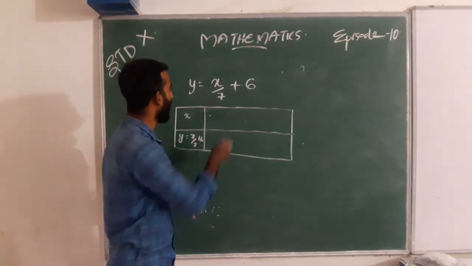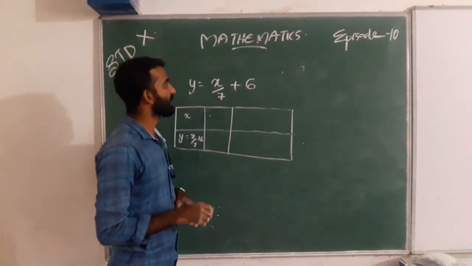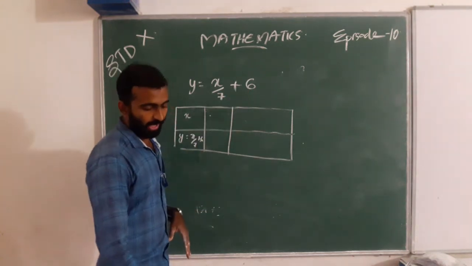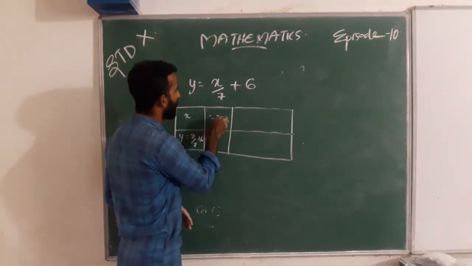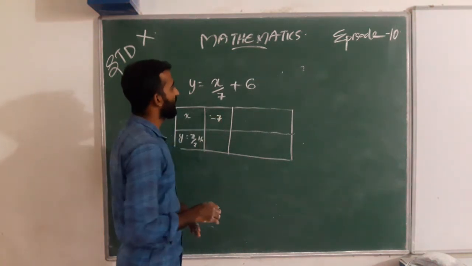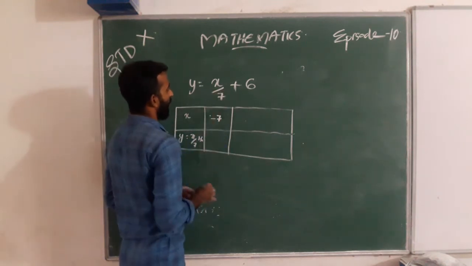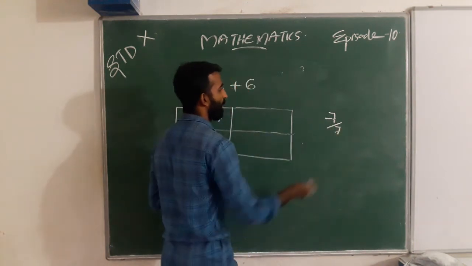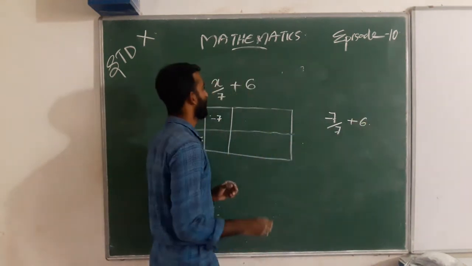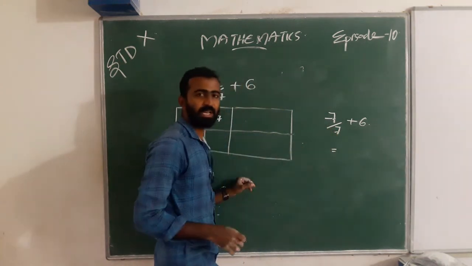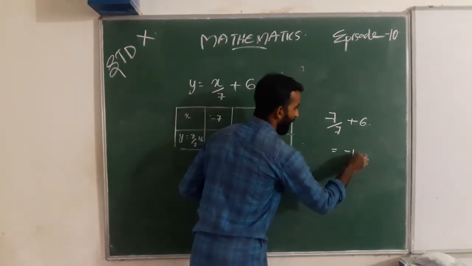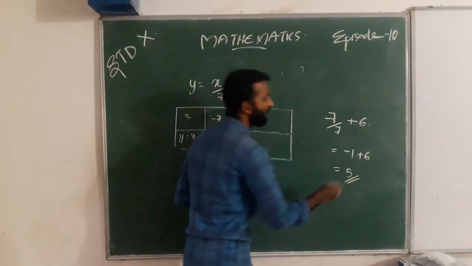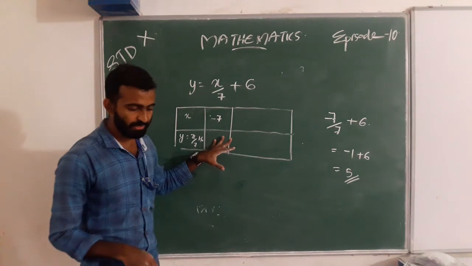When we first give x as minus 7, what do we get? x equal to minus 7, then minus 7 by 7 plus 6. Here we get minus 1 plus 6 and the answer is 5. Here we get 5.